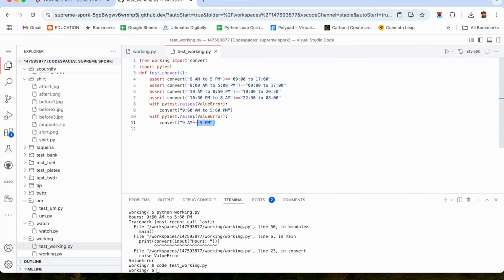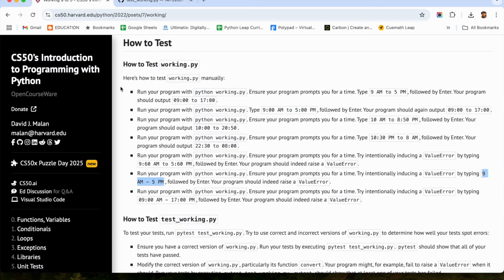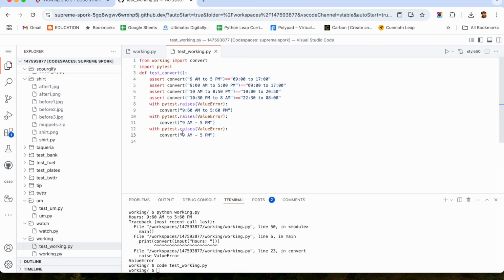Let me just copy paste it again. So here it should raise a value error in this particular program. So all the test conditions we have done and our coding is also ready.